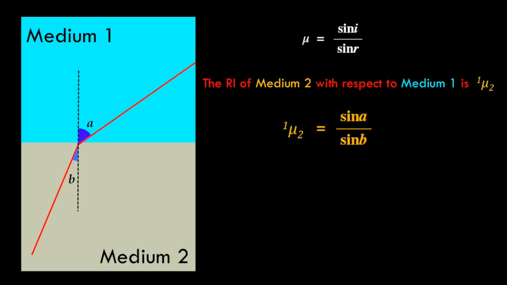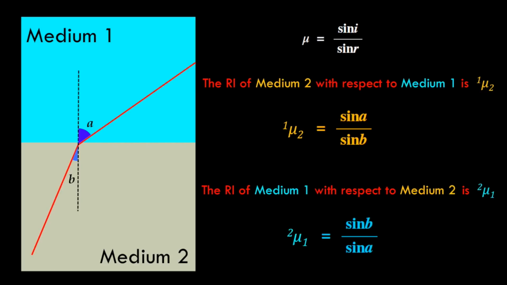To understand the meaning of refractive index, let us consider a ray of light moving from medium 1 to medium 2. We already know that mu is equal to sin I upon sin R. The refractive index of medium 2 with respect to medium 1 would be written as 1 mu 2. Since the angle of incidence is A, and the angle of refraction is B, 1 mu 2 would be equal to sin A upon sin B. Similarly, the refractive index of medium 1 with respect to medium 2 would be written as 2 mu 1. And this would be equal to sin B upon sin A.